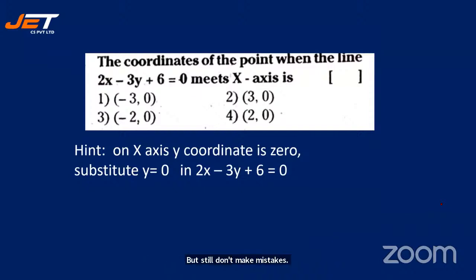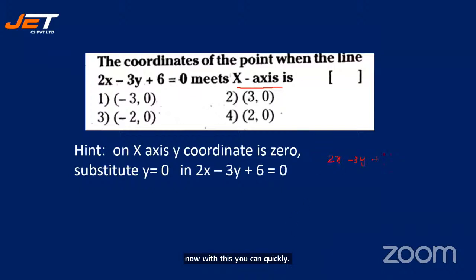The coordinates of the point where the line 2x minus 3y plus 6 is equal to 0 meets the x-axis. I can give you one hint. If it meets the x-axis, then y is equal to 0. And if it meets the y-axis, then x is equal to 0. So now with this, you can quickly give me the answer.